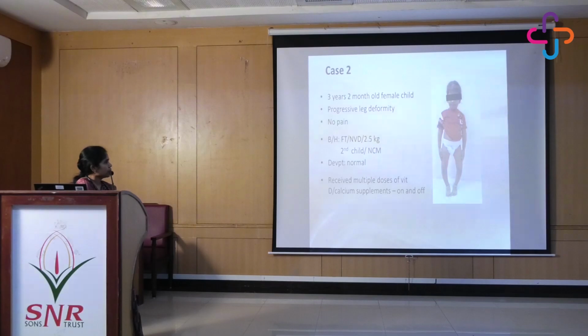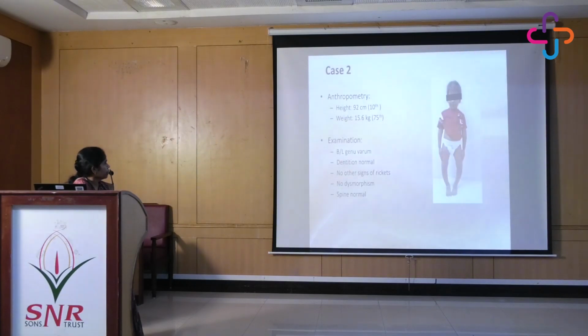as usual, because of this, she has received multiple doses of vitamin D and calcium supplements. Her anthropometry was normal. On examination, she had bilateral genu varum. The dentition was normal. There were no other signs of rickets, no dysmorphism. The spine was normal. So the point to be noted: only bilateral genu varum, nothing else.